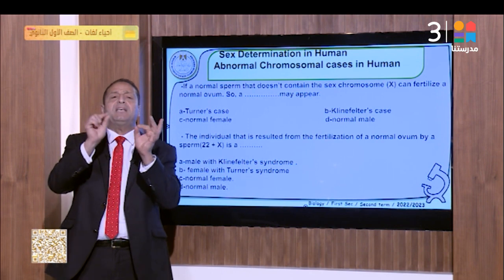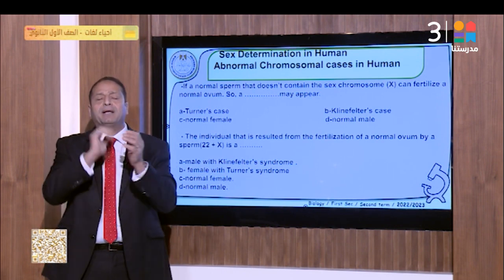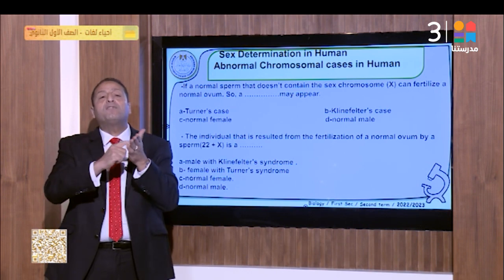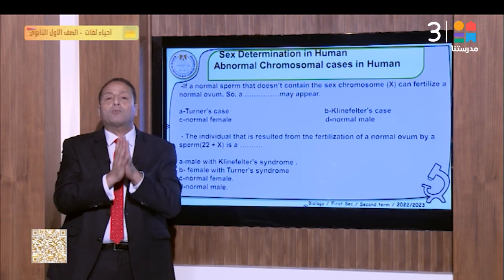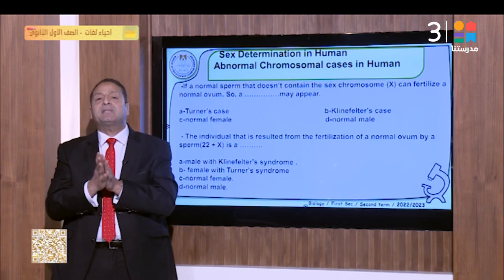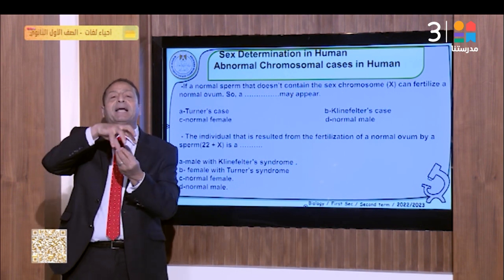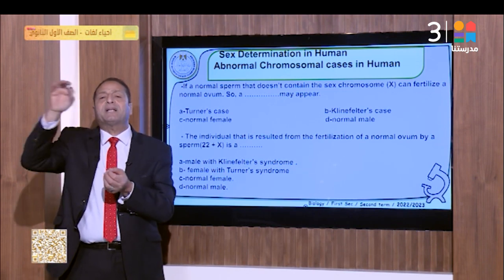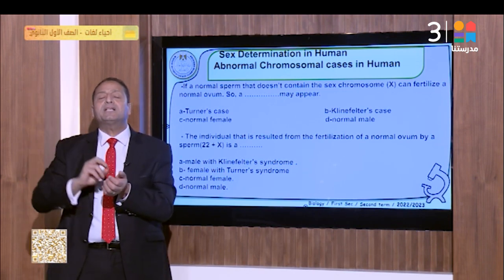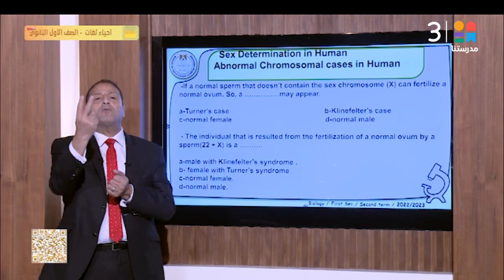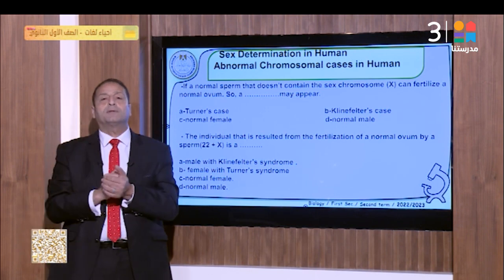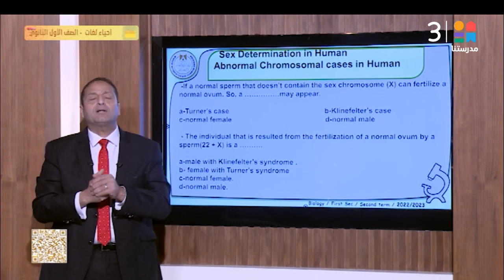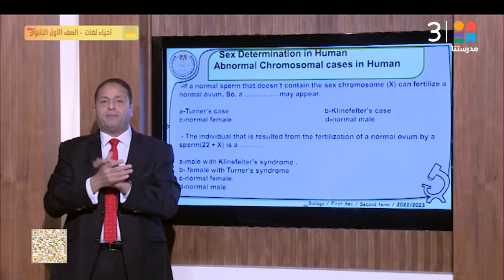Autosomal chromosomes represent 44 in a human being, in males. XY represents the sex chromosomes. In females, 44 represents the autosomal chromosomes, and XX represents the sex chromosomes. When gametes are made, they take half during the divisions. 22 plus X sperm, 22 plus Y sperm. The sperm has two types of gametes, 22 plus X and 22 plus Y. In the female, 22 plus X, 22 plus X, homozygous gametes.